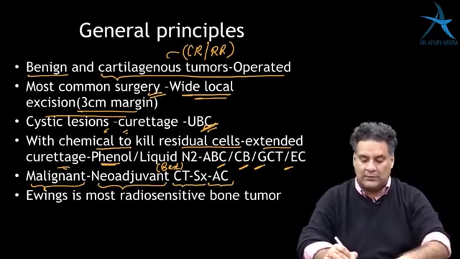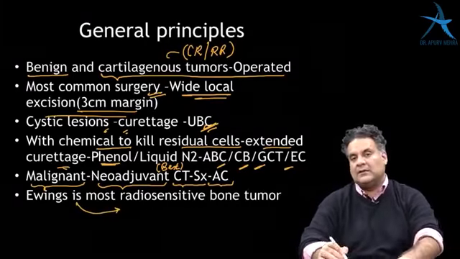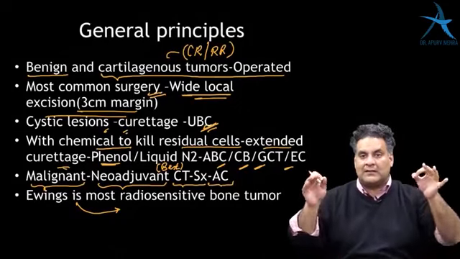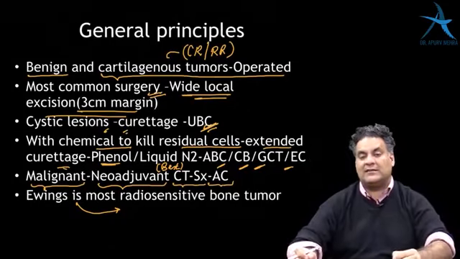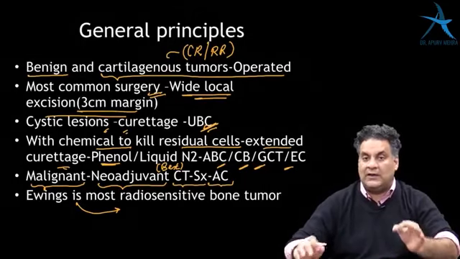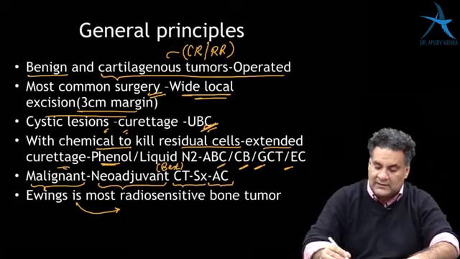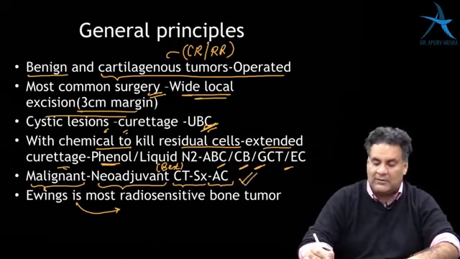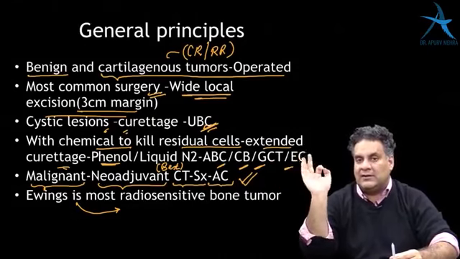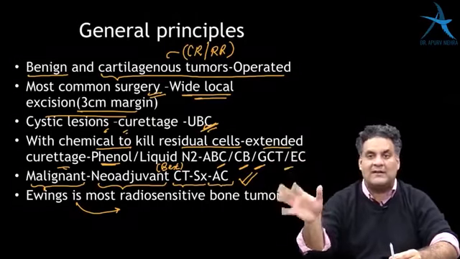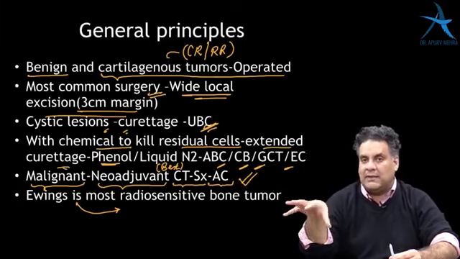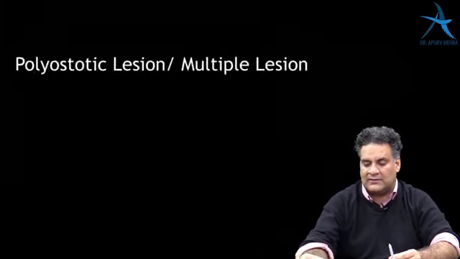And now coming to the most important statement, Ewing's is the most radiosensitive bone tumor known to mankind. It melts like snow with radiotherapy according to Harrison's textbook of medicine. But in spite of that, the treatment of Ewing's and osteosarcoma together is neoadjuvant chemotherapy followed by surgery followed by adjuvant chemotherapy. Although Ewing's is more radiosensitive, radiosensitivity is not a prognostic factor, whereas chemosensitivity is. So chemotherapy plays the main role in Ewing's sarcoma along with surgery.